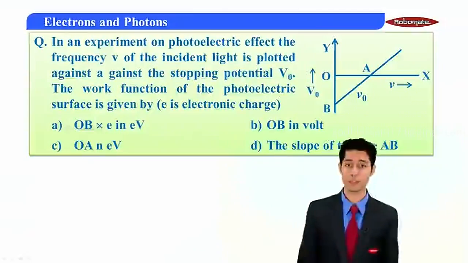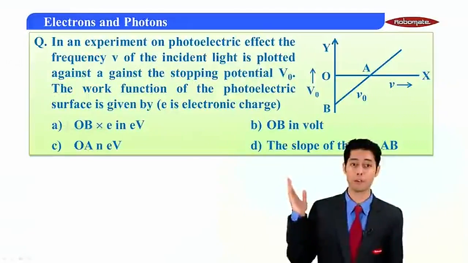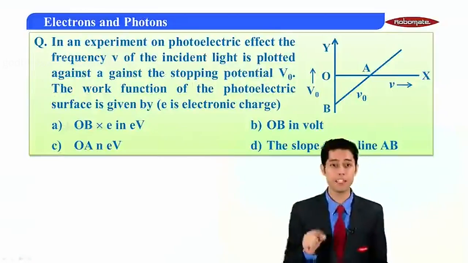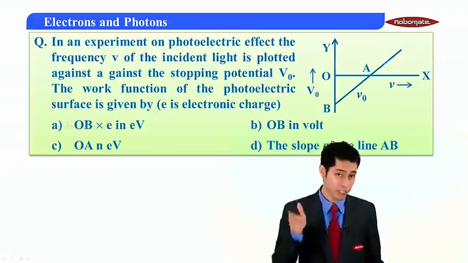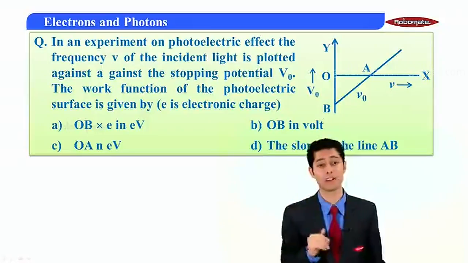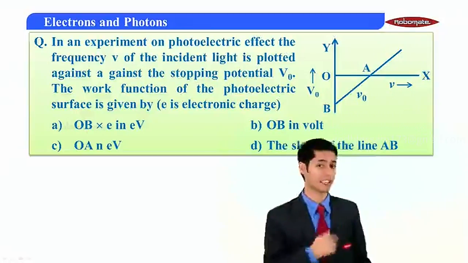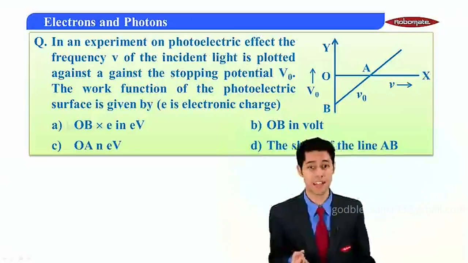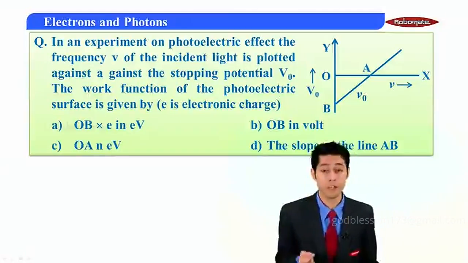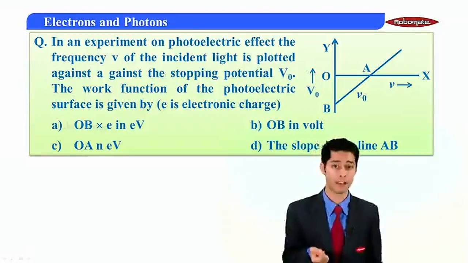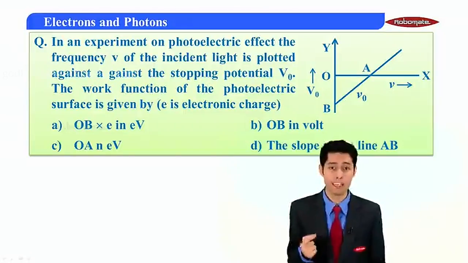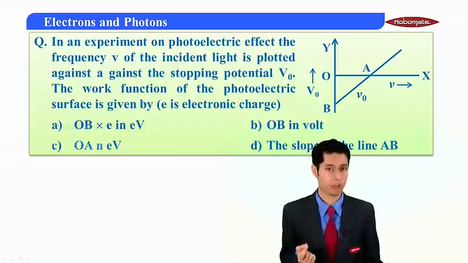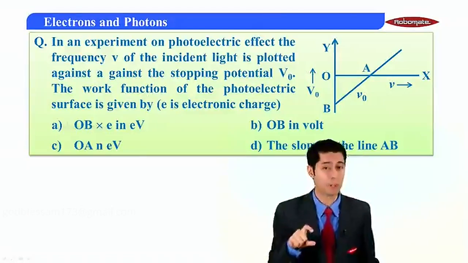We move ahead to the next graphical question. In this question, in an experiment of the photoelectric effect, the frequency nu of the incident light is plotted against the stopping potential. You can see the stopping potential is on the y-axis and frequency on the x-axis. The question is: the work function of the photoelectric surface will be given by what? Option A is OB into e in electron volt. Option B is OB in electron volt.